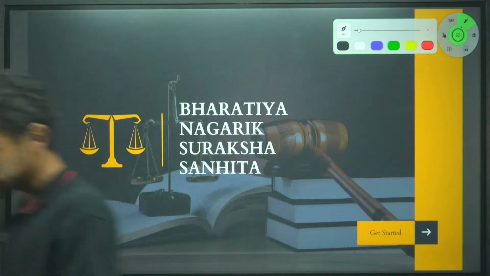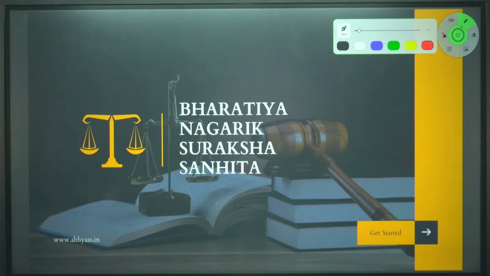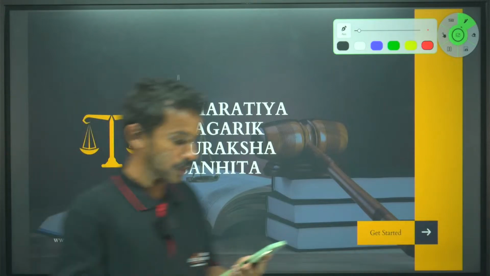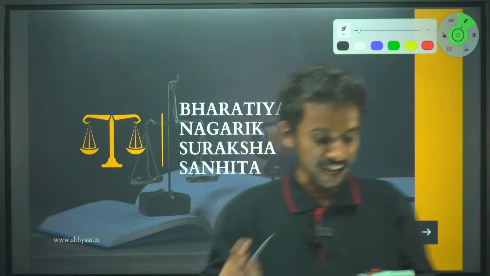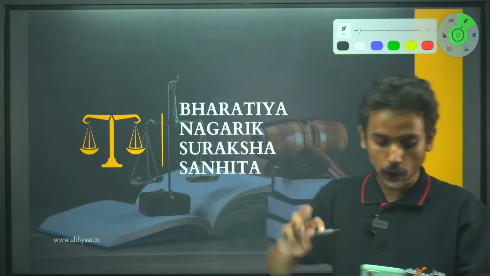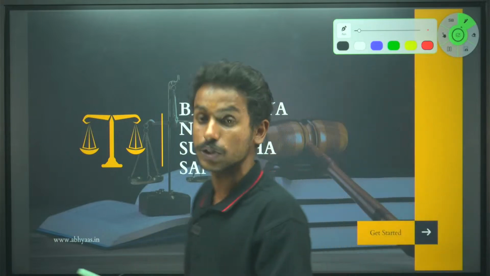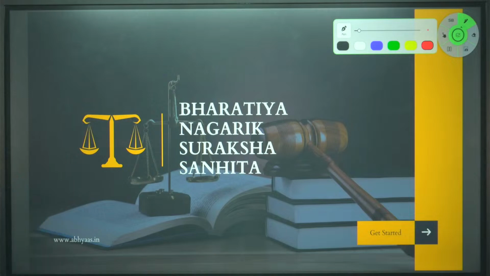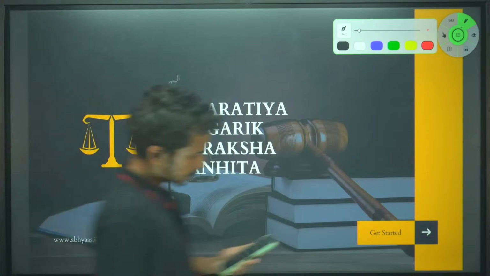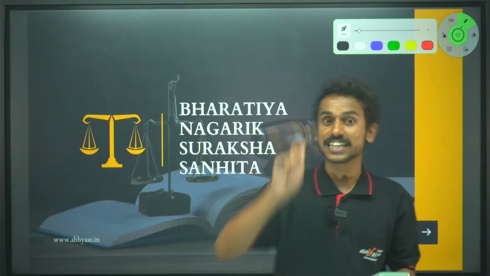In that case, are the accused's rights getting violated or affected? Can someone answer me? If I change the law and say that instead of 10 days, you have to wait for 12 days to get bail, is it affecting the accused negatively, or is it positively affecting the accused? Can someone answer me? Yes, sir. Correct, right? Exactly. There the rights are getting affected.